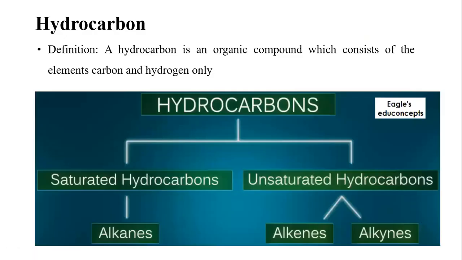Let's define hydrocarbon. A hydrocarbon is an organic compound which consists of the elements carbon and hydrogen only. There are two classes of hydrocarbons, as can be seen here. We have the saturated hydrocarbons and unsaturated hydrocarbons. Saturated hydrocarbons are also called alkanes. Examples of unsaturated hydrocarbons are alkenes and alkynes.